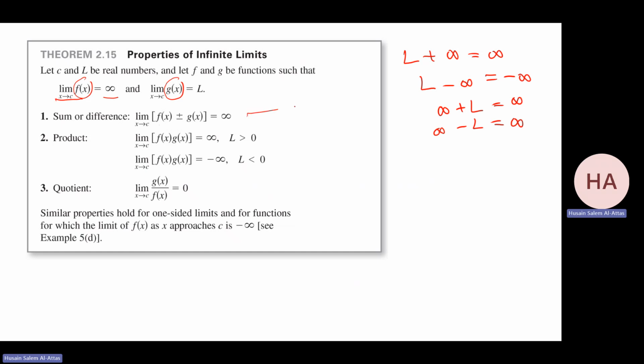This is for the sum or the difference. For the product, if you have L times infinity, then it depends on L. If L is positive, then this will be plus infinity. If L is negative, then that will be minus infinity. If you have L over infinity, that will go to 0.